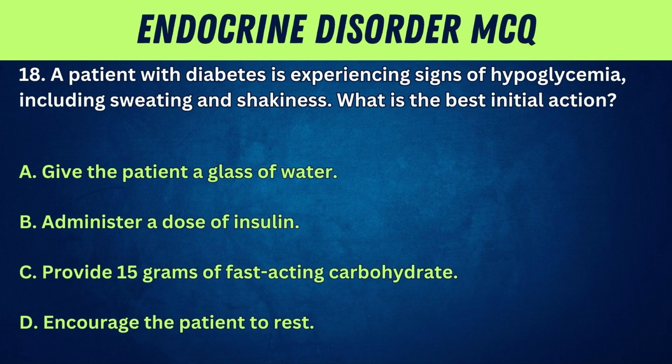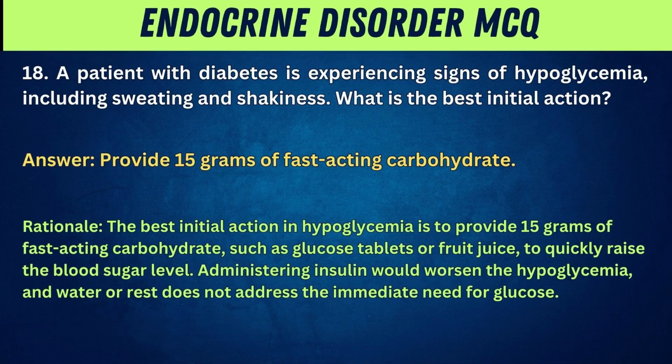18. A patient with diabetes is experiencing signs of hypoglycemia, including sweating and shakiness. What is the best initial action? A. Give the patient a glass of water. B. Administer a dose of insulin. C. Provide 15 grams of fast-acting carbohydrate. D. Encourage the patient to rest. Answer: provide 15 grams of fast-acting carbohydrate.